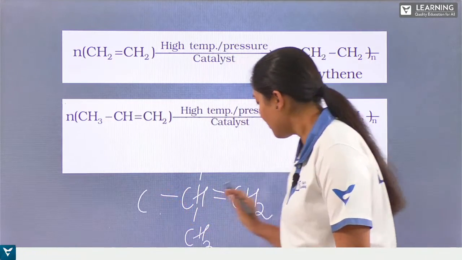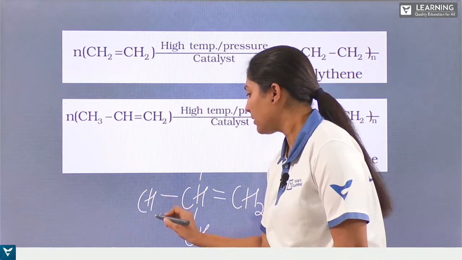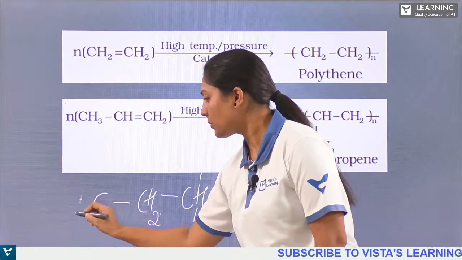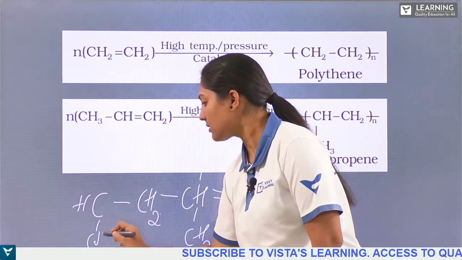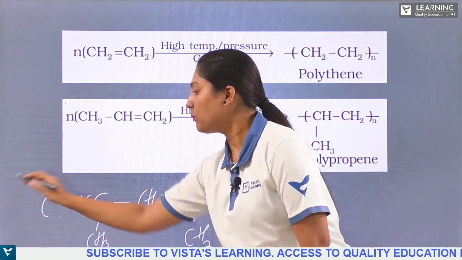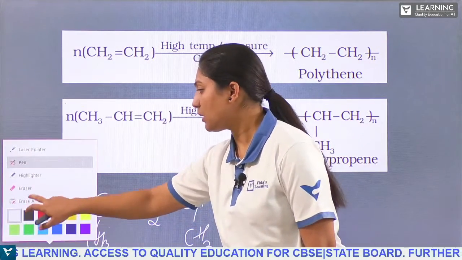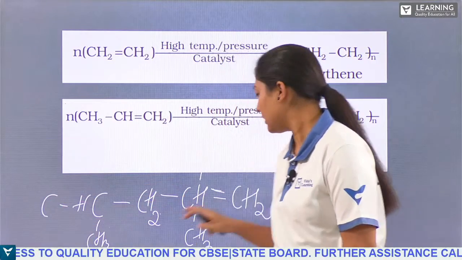So it will be attached to the other CH2 group with a single bond. Again, we'll be having the CH group here with one CH3, and this will again be bonded with the other carbon which is not having the double bond. So this double bond will be shifting continuously.